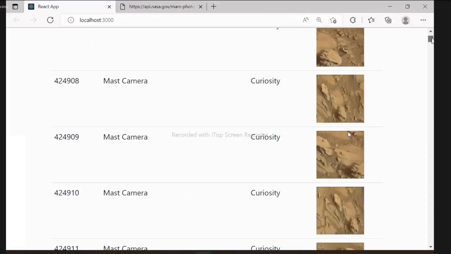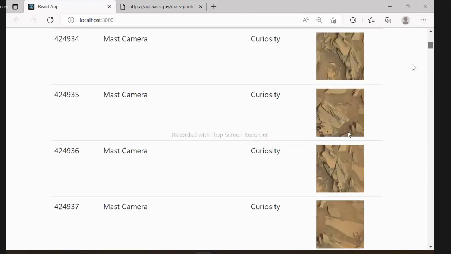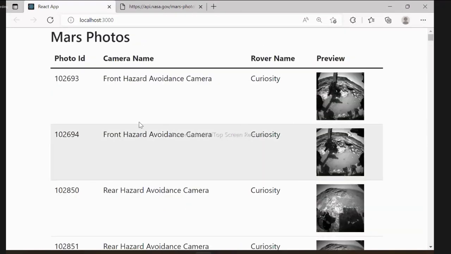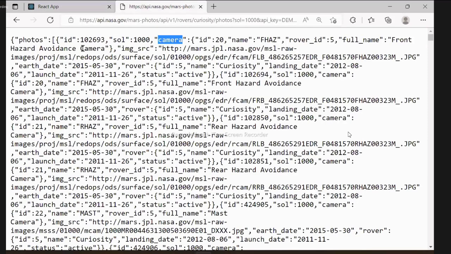These are all the Mars photos and the details coming from an API. That means we are accessing the data and displaying data from an API. This time we are using plain traditional JavaScript fetch. So many issues are there with the JavaScript fetch. That's the reason we later use third parties, but we don't need a third party as of now to fetch the data. We can directly use this. That means we are learning how to get the data from an API and present the data, right? First, you need to understand the data. If you can understand the data, then only you can present the data, right?